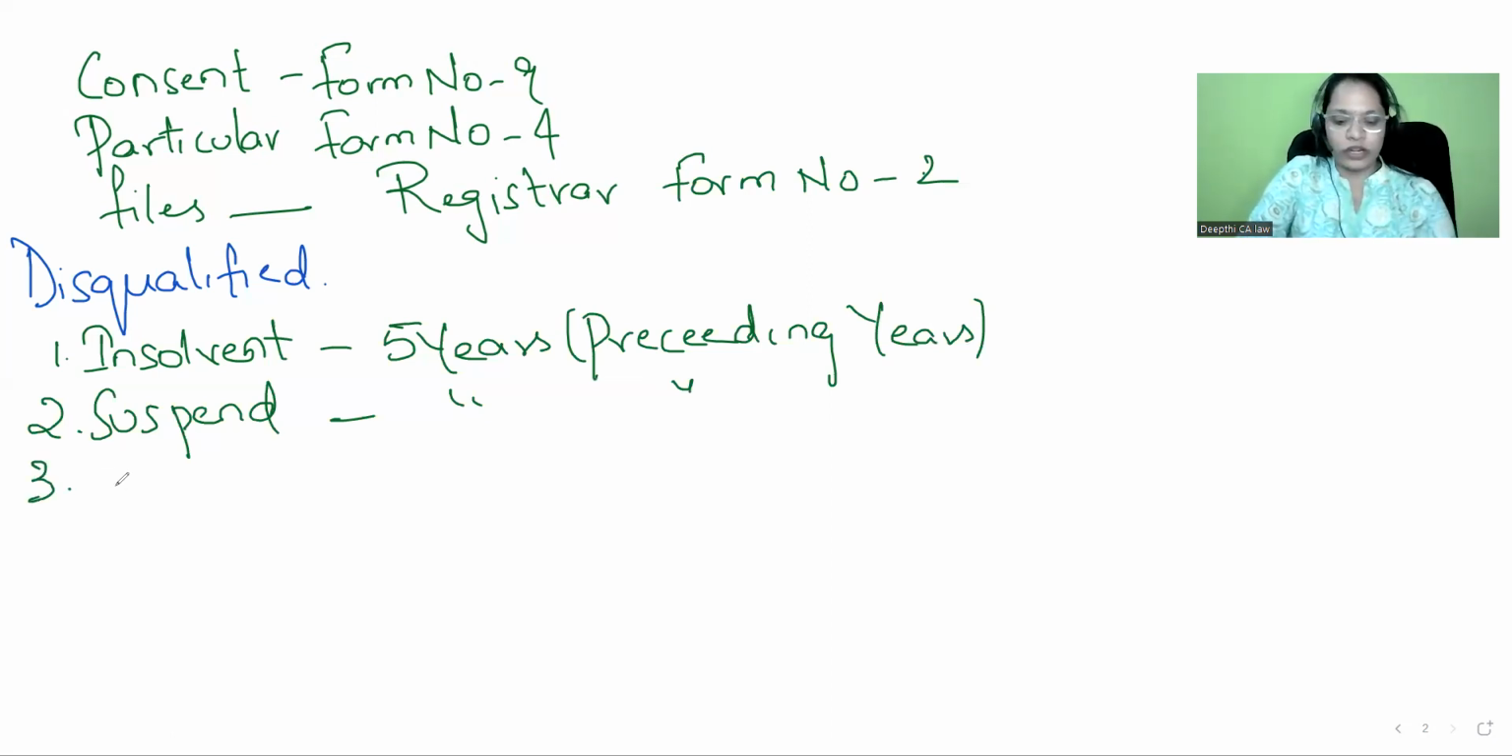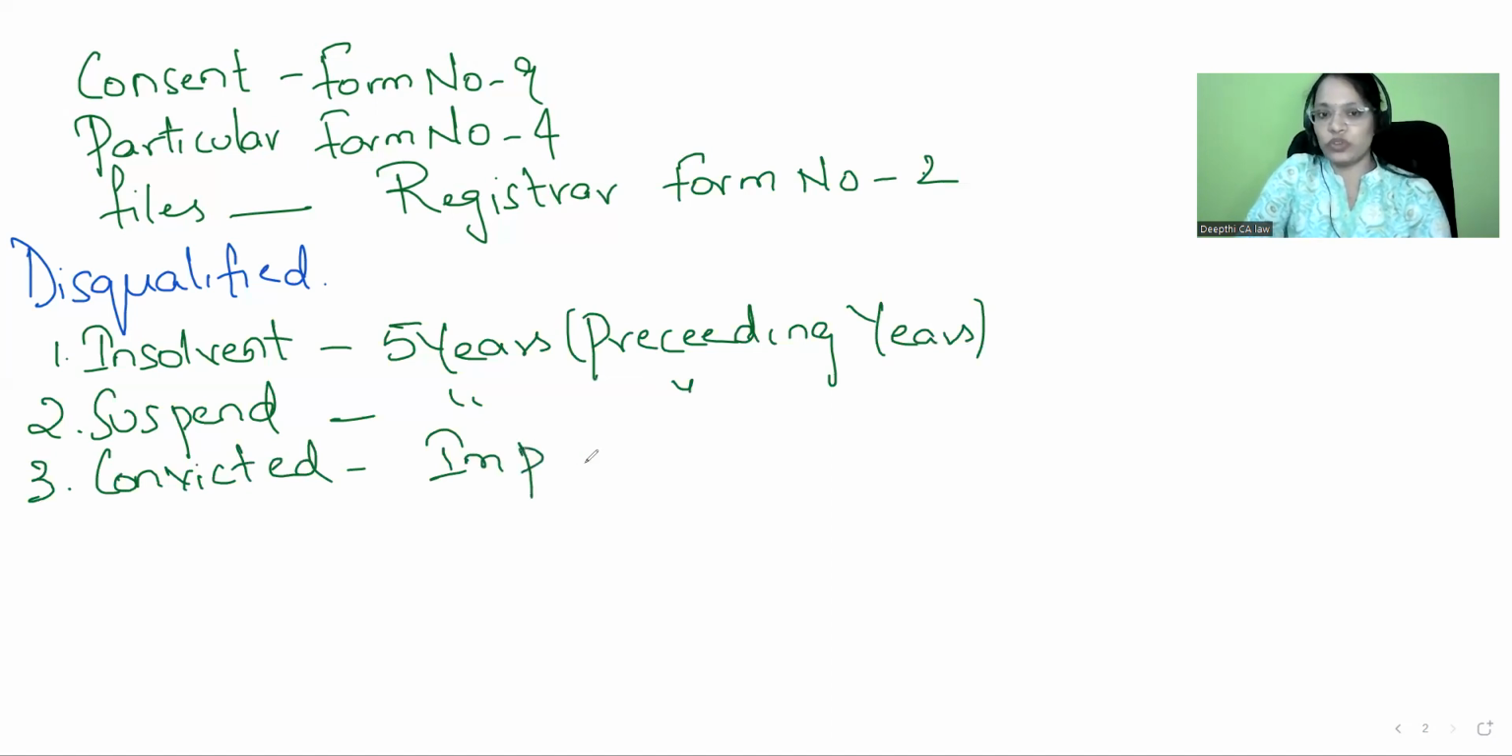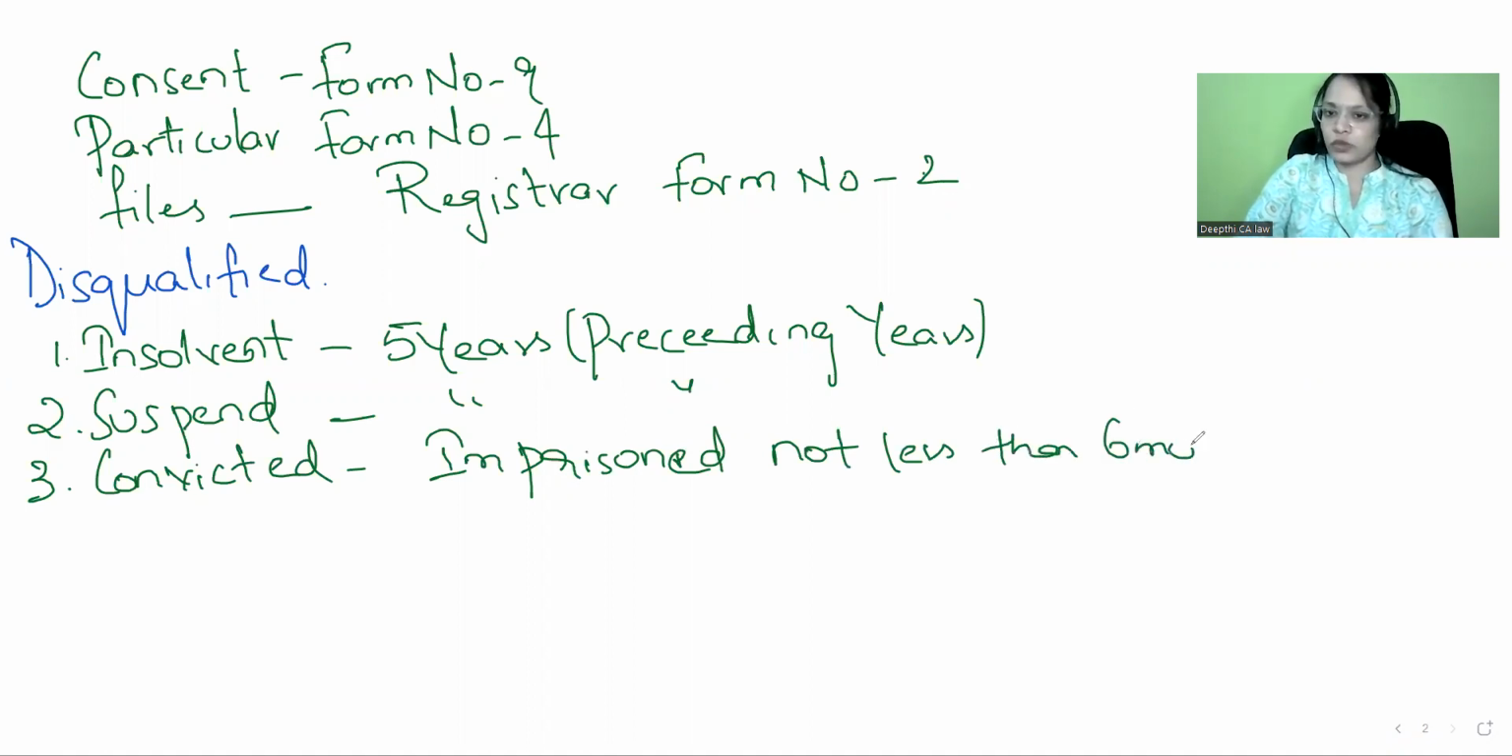So you are disqualified and you are a convicted person. And moreover, imprisonment has been imposed on you, which is not less than 6 months. So in that case also, you are disqualified. Imprisoned for not less than 6 months, so you are disqualified to act as a designated partner. Okay. So till here it is about designated partner.